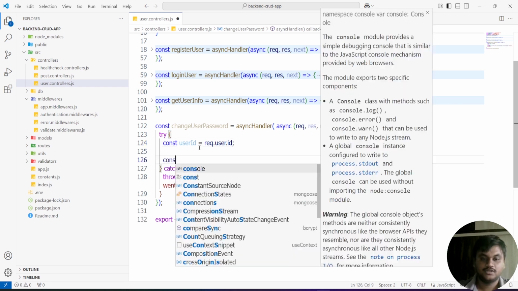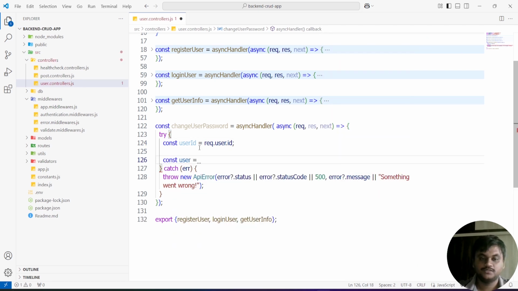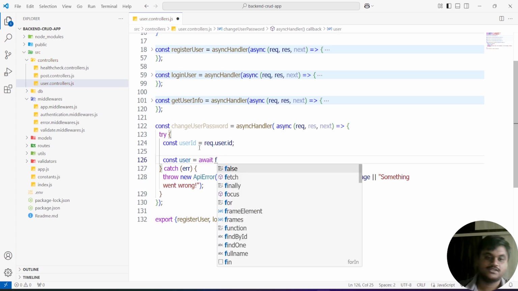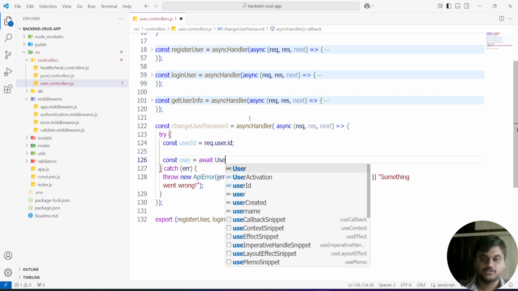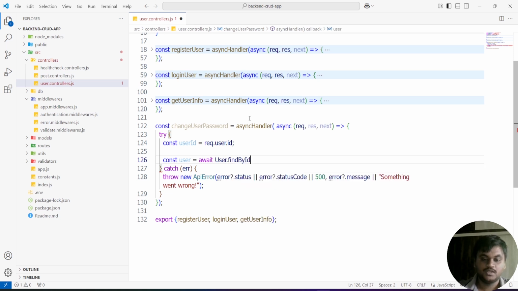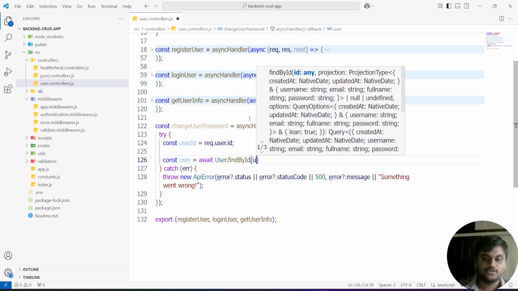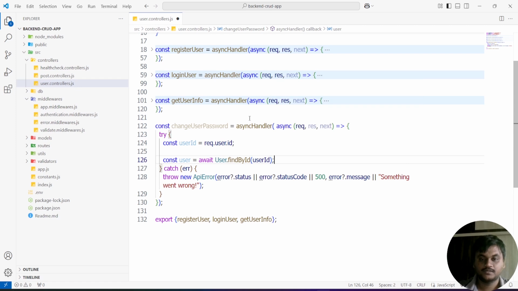After this, const user equal to await. First we are going to check whether the user id is present in my user model or not. For that, User.findById. Inside this findById, I'm going to pass the user id.